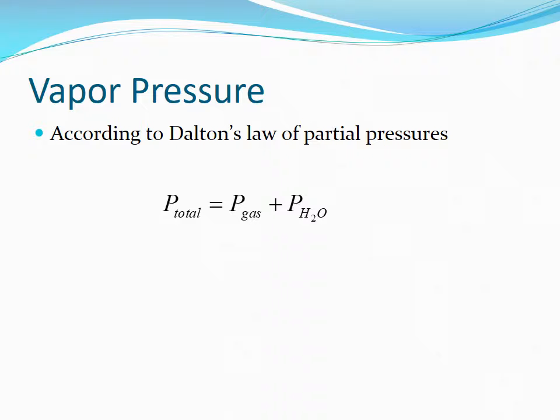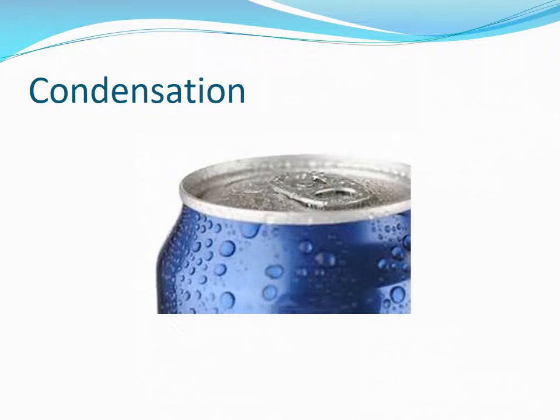According to Dalton's law of partial pressures, the total pressure is the pressure of the gas plus the pressure of the vapor. To get the gas pressure, you must subtract the vapor pressure. Condensation is the change of the physical state of matter from gas phase into a liquid phase, and is the reverse of evaporation.